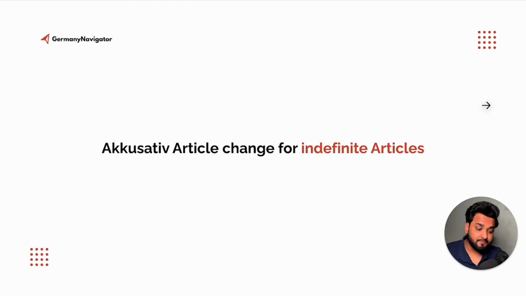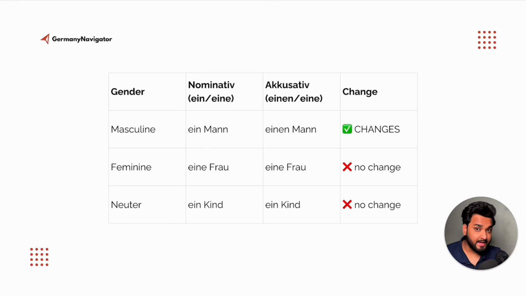Now let's see the accusative change for indefinite articles. Here again we can see a table. On the very left side we have the genders, masculine, feminine and neuter. Then ein Mann becomes einen Mann. As you already know, only the masculine one changes in accusative. So ein Mann, einen Mann, that changes and the rest remain the same. So eine Frau remains eine Frau, ein Kind remains ein Kind. That's all for the accusative changes.